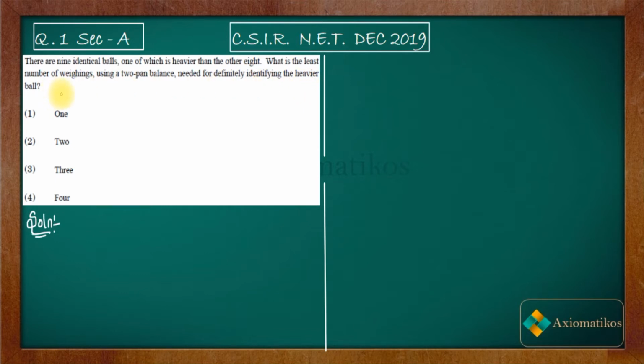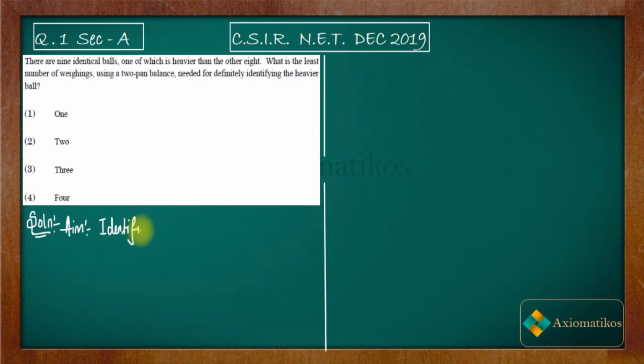So what is your question? The question is very simple: you have 9 identical balls which look exactly the same, but one of them is heavier than the other 8. The other 8 balls have the same weight and one of them is heavier. The question asks for the least number of weighings, meaning how many times you have to weigh such that you identify the heavier ball. So what is our aim? The aim is to identify the heavier ball. All right, this is our aim.